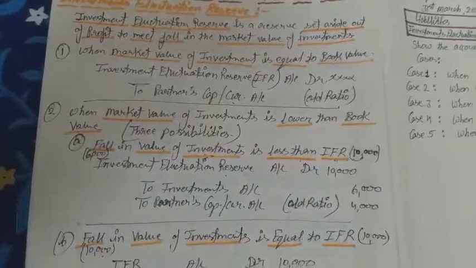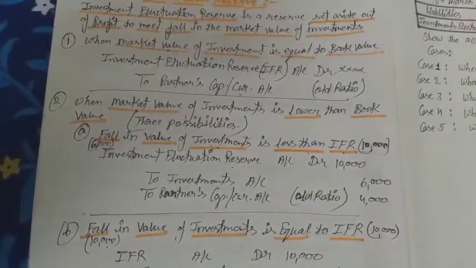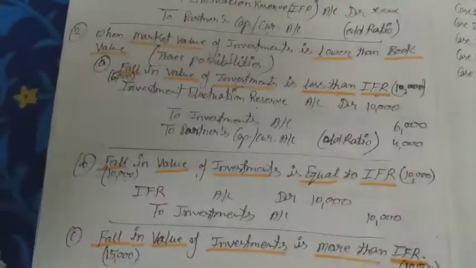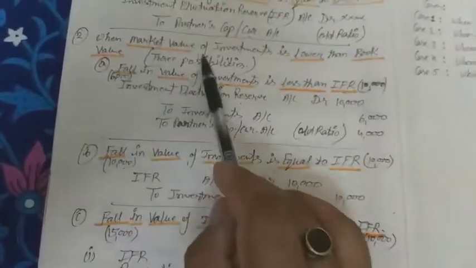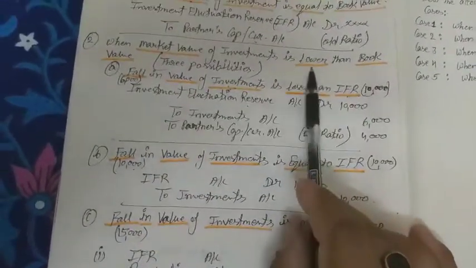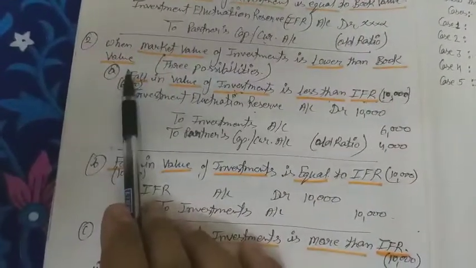But a third condition must be there. The third condition is when the market value of investment is more than book value.